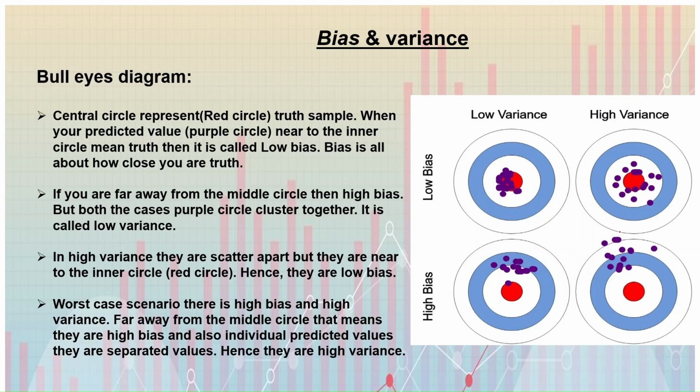This is the bull's-eye diagram for bias and variance. The center circle, the red circle, is the truth sample. When your predicted values, the purple circles, are near the inner circle, meaning the truth, it is called low bias. Bias is all about how close you are to the truth.